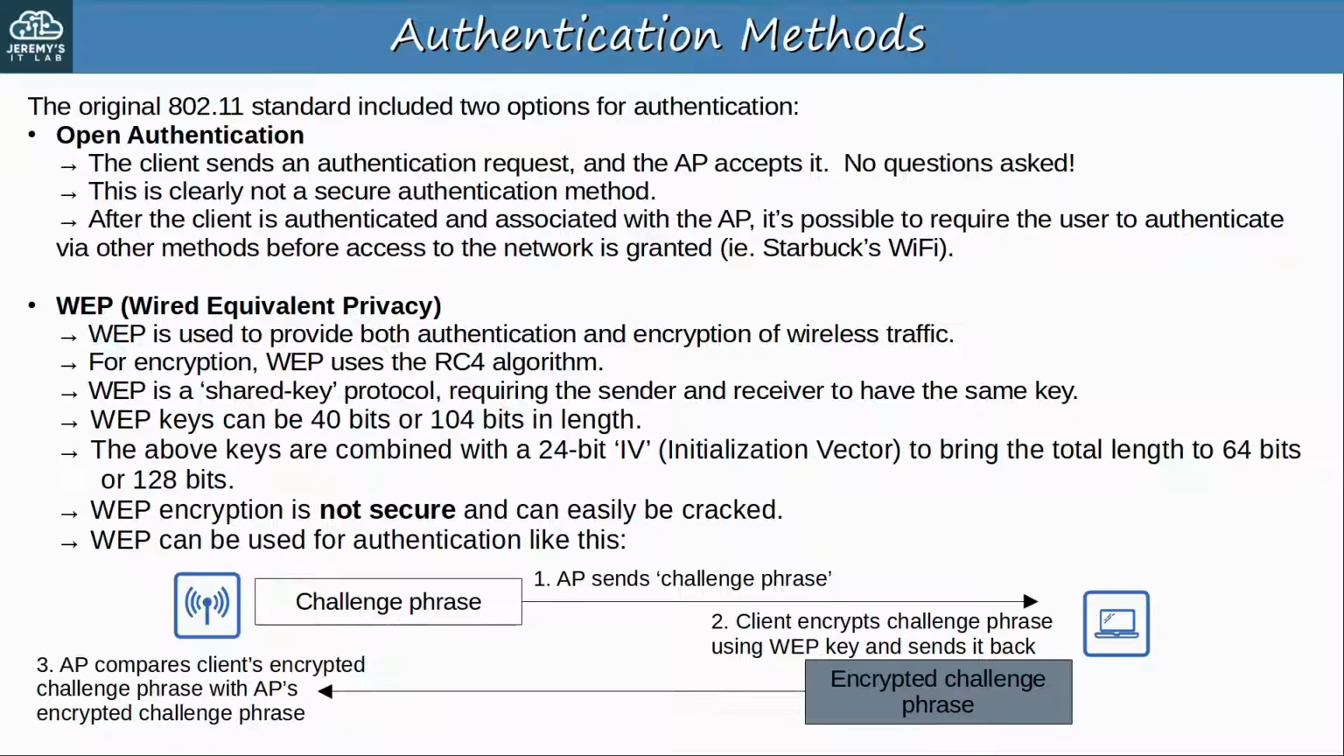Note that WEP can be used just to provide encryption, or to provide both encryption and authentication. If WEP authentication is not used, Open authentication will be used, and WEP will only be used for encryption.